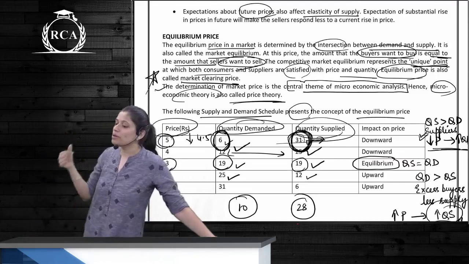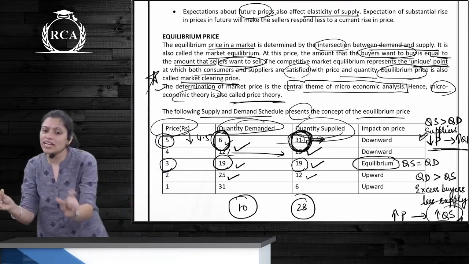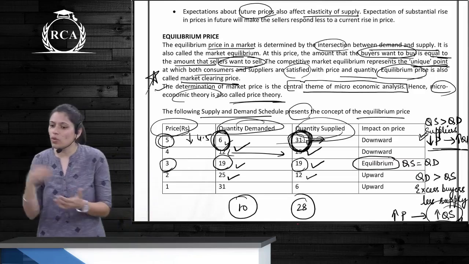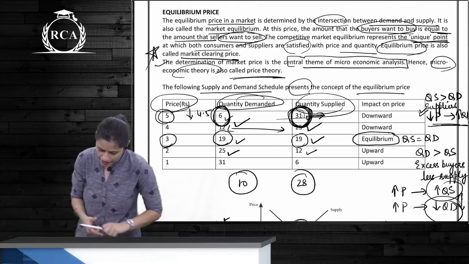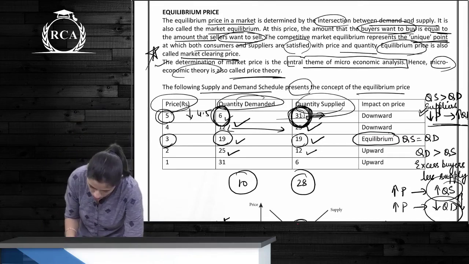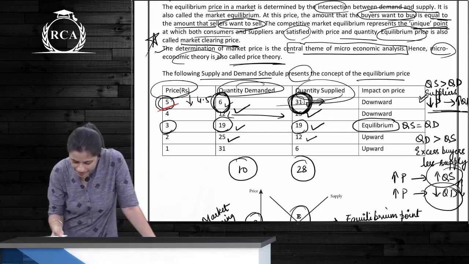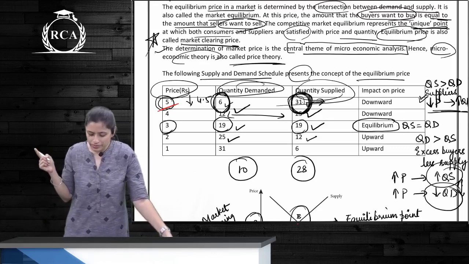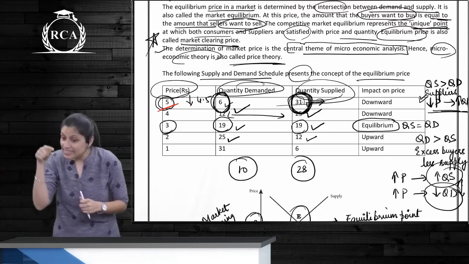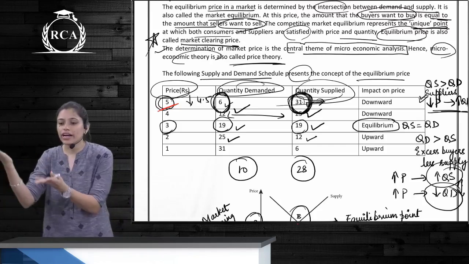When is market equilibrium achieved? The unique point at which the buyers and sellers are both satisfied with the price and quantity. Now you can see a supply and demand schedule here, with quantity demanded and quantity supplied. When price is 5, what is quantity demanded? 6. Quantity supplied? Is quantity supplied more than quantity demanded? What needs to be done? Price needs to be reduced so that quantity demanded increases and quantity supplied reduces a little bit. So they come to a balance.